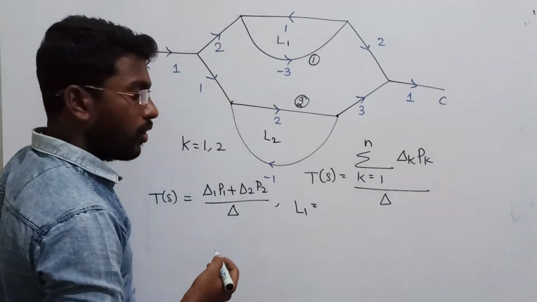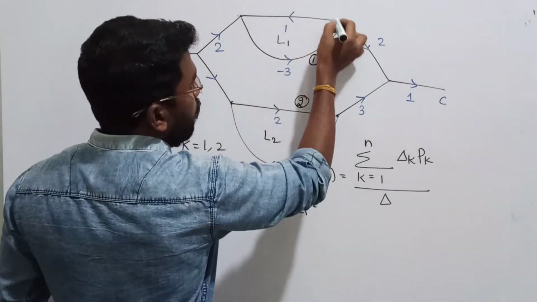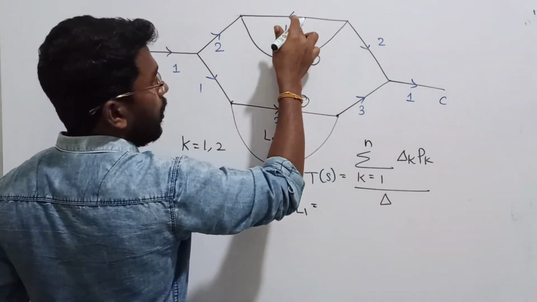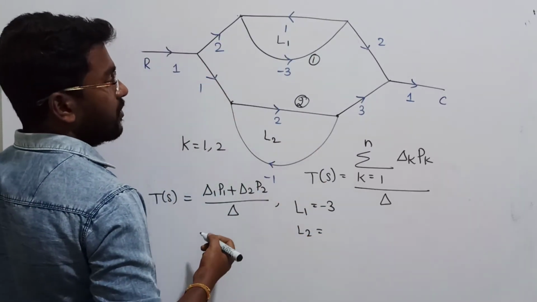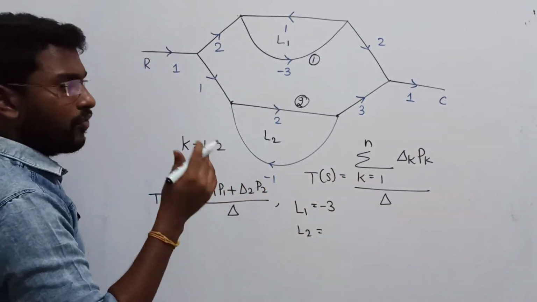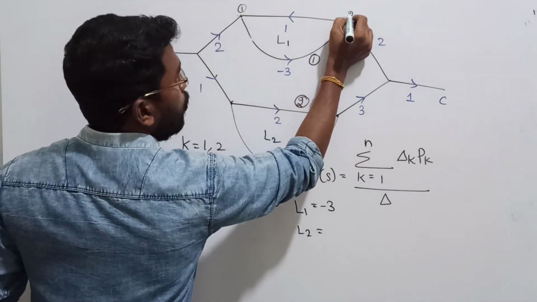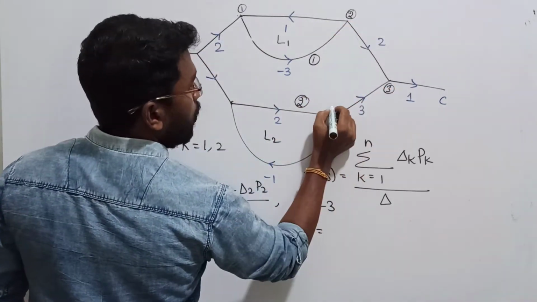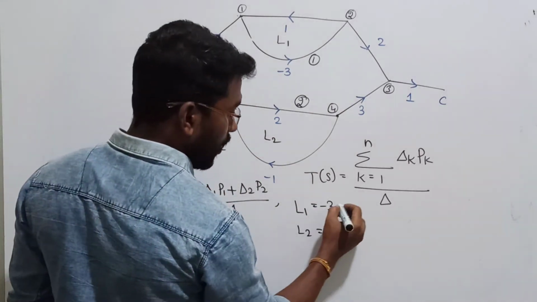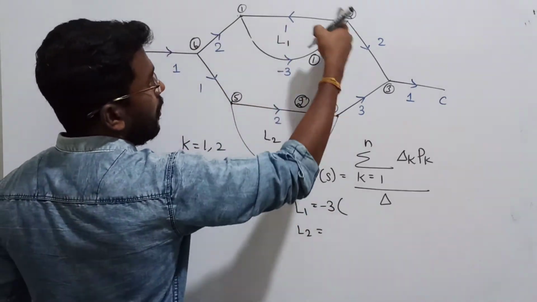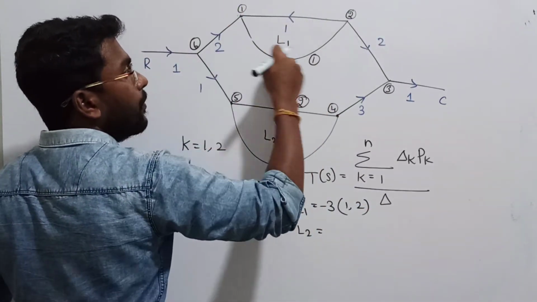L1 gain, let me call it gain 1, L1. How do you calculate the loop gain? It is the product of the gains. Here the gain is -3 into 1, so that is going to be -3. Similarly, find out the value of L2. First, name the nodes if you have any doubts: node 1, node 2, node 3, node 4, node 5, node 6. Loop 1 is between node 1 and node 2.